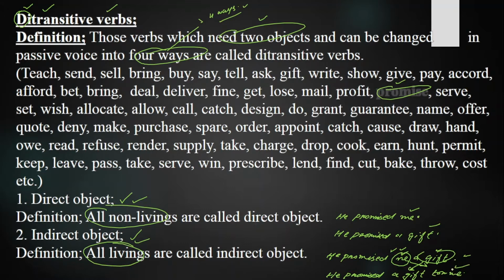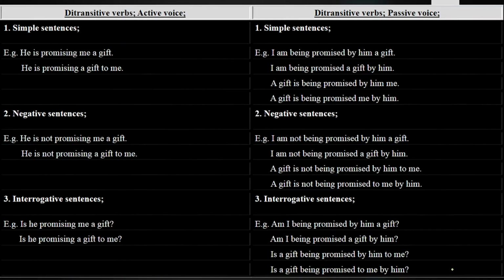So this is the way to change them in active voice, in how many ways? 2 ways. Got it? Now we are going to change it from active voice into passive voice. That is our main target. And today we have the present continuous tense with the ditransitive verb promise. In present continuous tense, we have already learned the usage of this tense: it is used for those actions which are going on at the time of speaking.